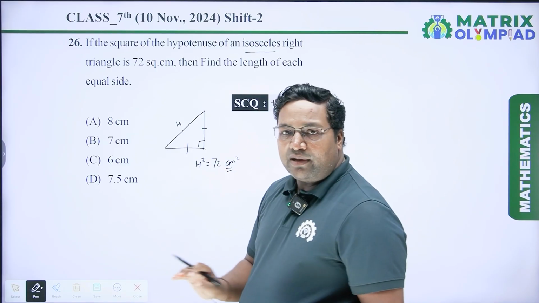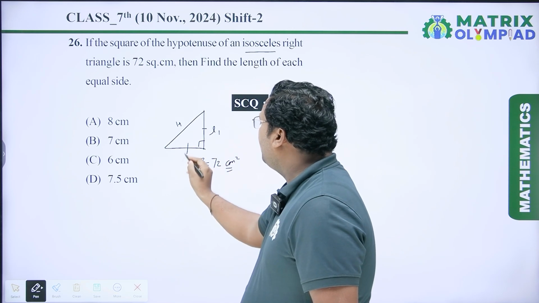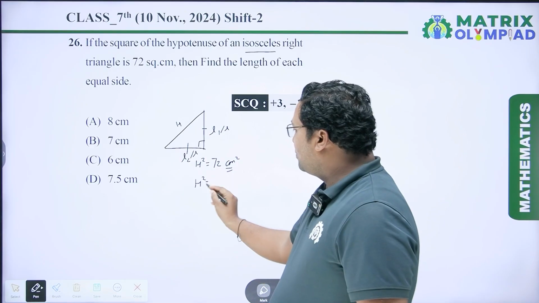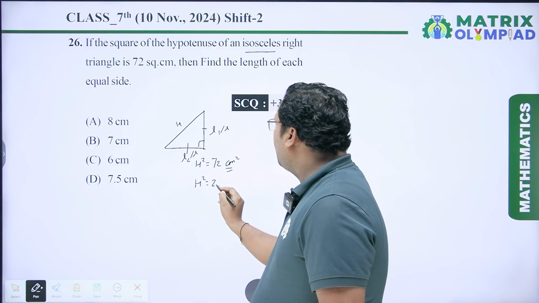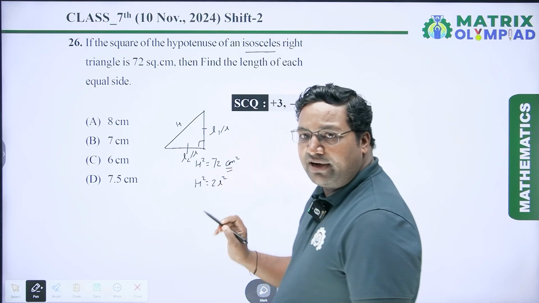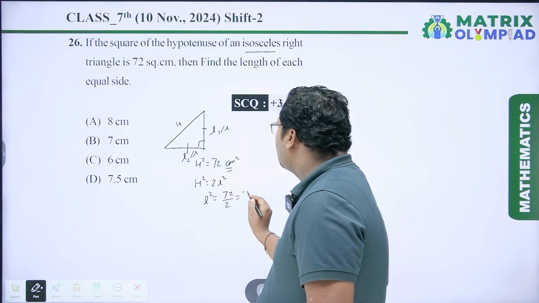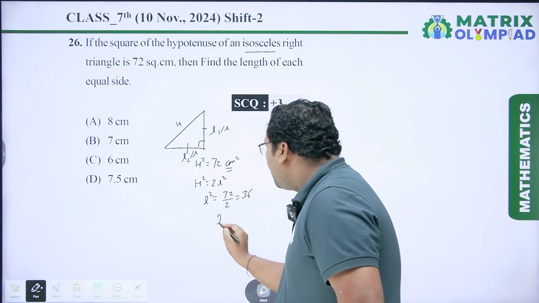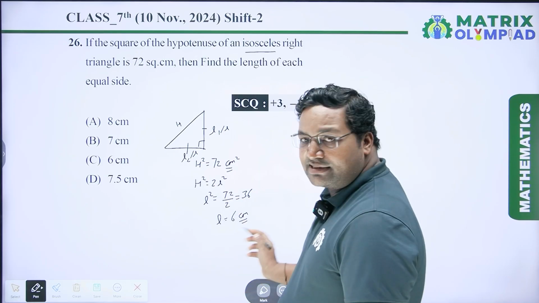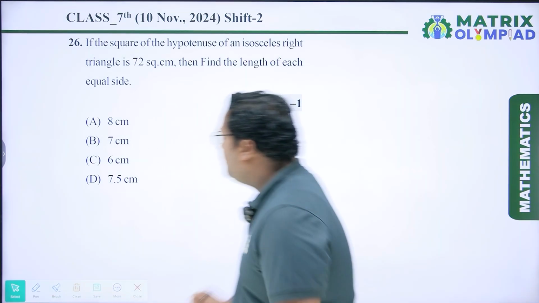So we have to apply here Pythagoras theorem. Pythagoras theorem is h square equal to, let's assume this is L1 and this is L2, both are equal. So I have to write it is L and it is also L. So h square equal to L square plus L square, which is equal to 2L square, and h square is given 72. So L square equal to 72 upon 2, which is equal to 36. So L equal to 6 centimeter. So the equal side of triangle is 6 centimeter, which is option C. So option C will be the right answer. Now coming to the next question.